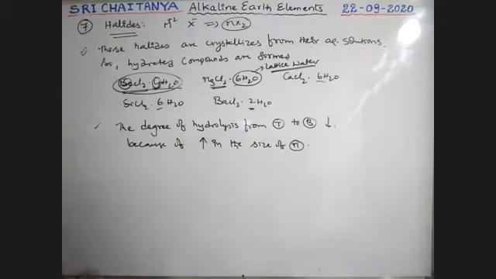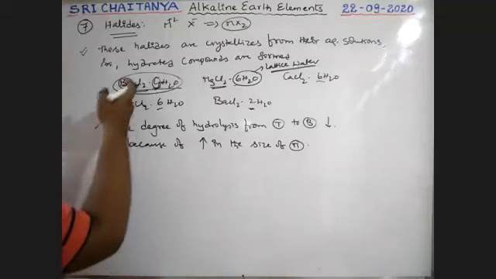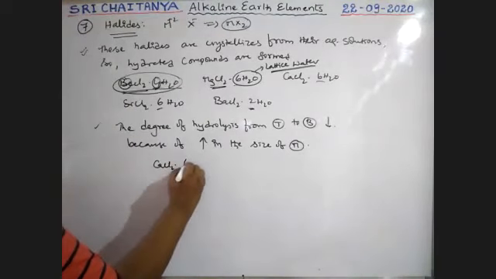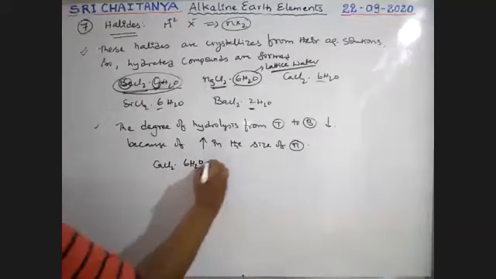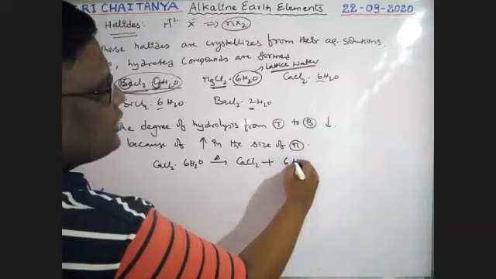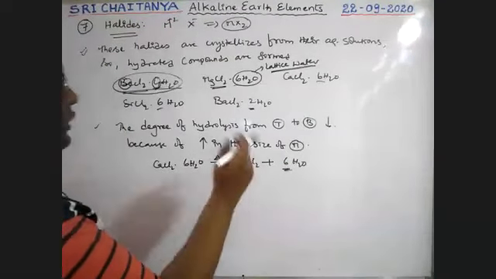Okay. Now see here. If these hydrates are strongly heated, they lose water. Not beryllium, not magnesium, the other side. CaCl2 6H2O on heating gives CaCl2 plus 6H2O. All 6 water molecules come out and give the anhydrous salt.